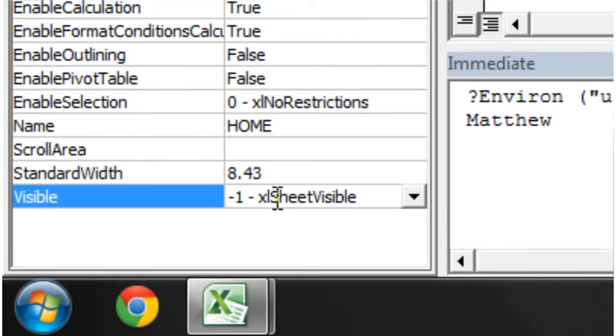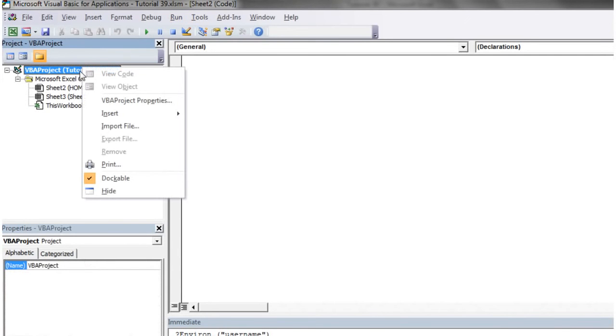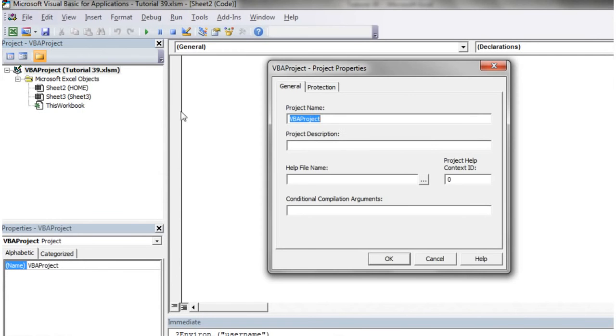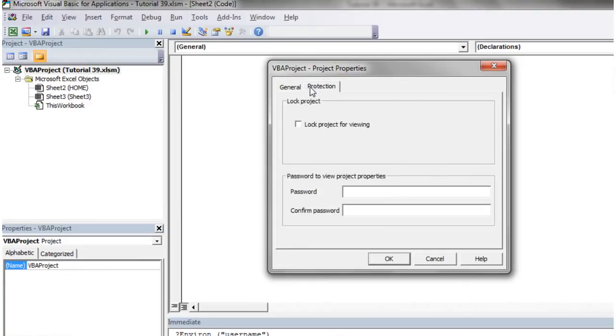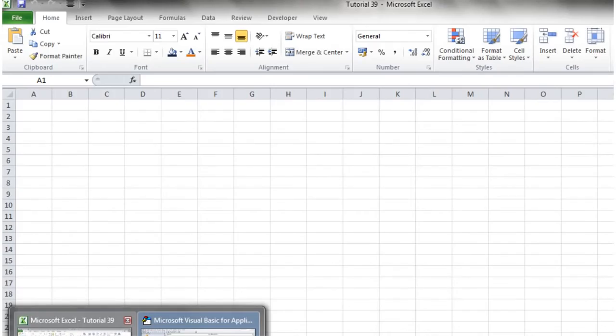So if you go into the sheet and you go to these properties here, it's property very hidden that you can only access using VBA, and then just lock your VBA code down by going to, I believe it's properties, protection, lock project for viewing, and then just put a password in, and then they have to put the password in order to access your code. So they're not going to be able to use that pause break.